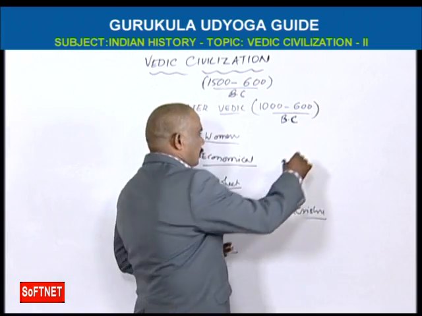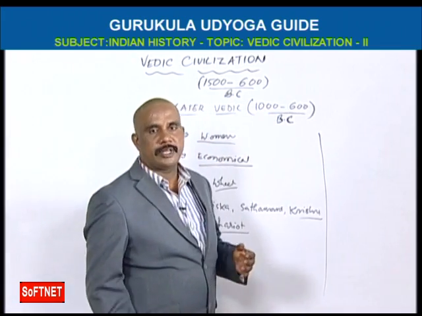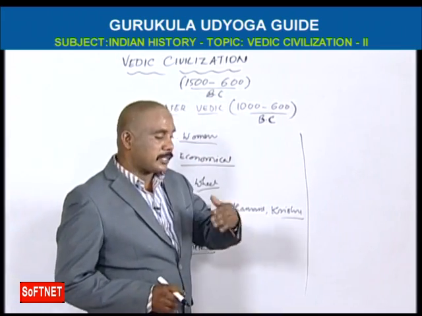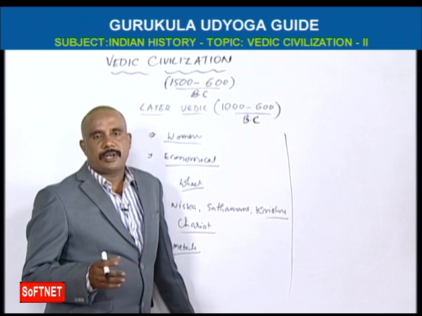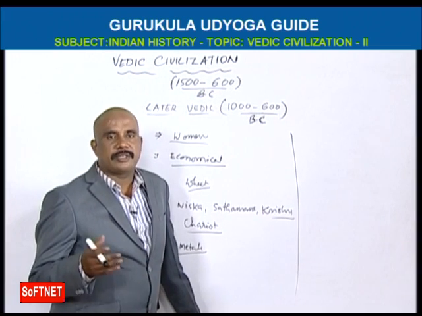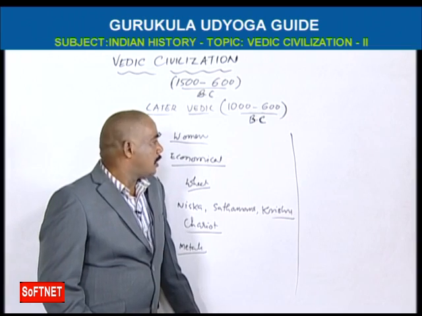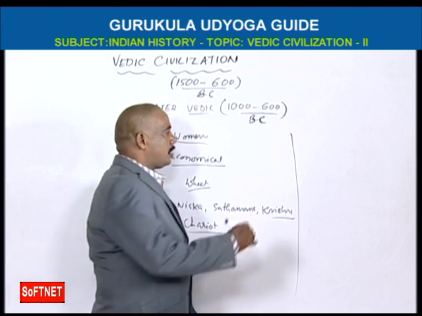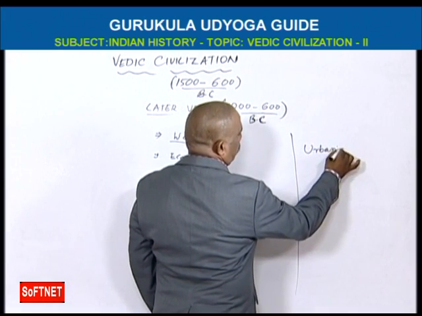Because in the ending of later Vedic civilization, urbanization entered. Actually, Vedic civilizations are rural civilizations, but at the ending stage of later Vedic civilization, urbanization gradually started.